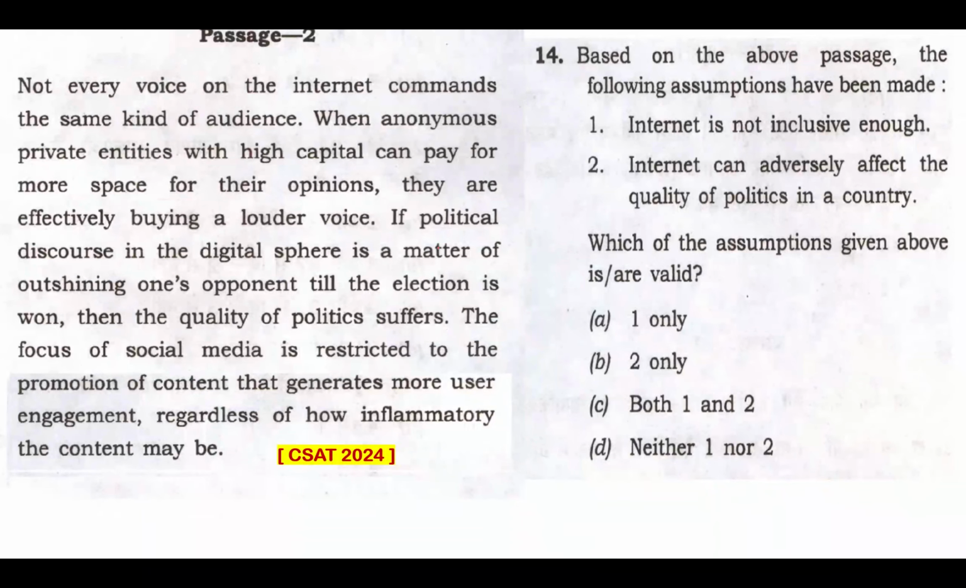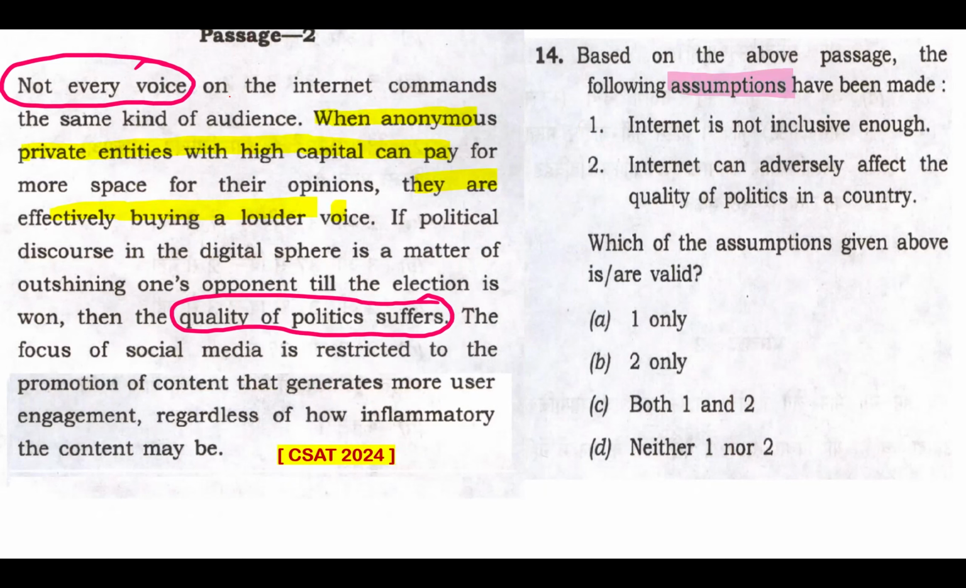Question 14, which is the sub-question of the previous passage. Based on the above passage, the following assumptions have been made. Statement 1, internet is not inclusive enough. That's something that can be easily assumed from this passage. At the very beginning, the passage talks, not every voice on the internet commands the same kind of audience. When anonymous private entities with high capital can pay for more space for their opinions, they are effectively buying a louder voice.